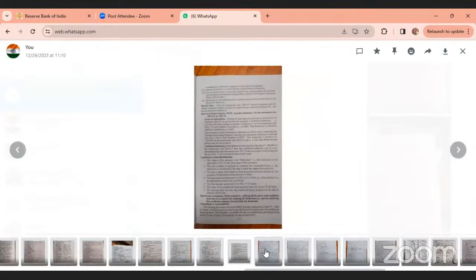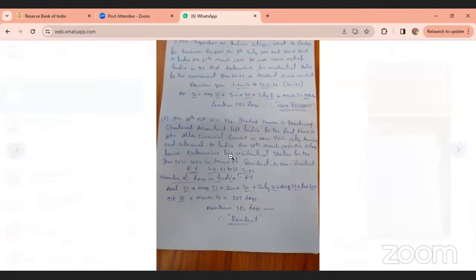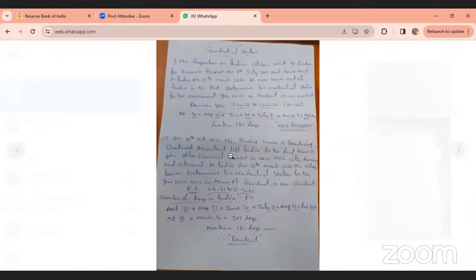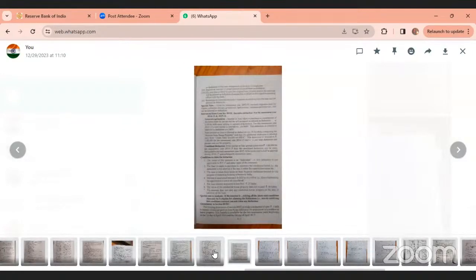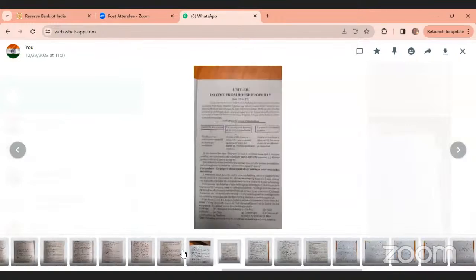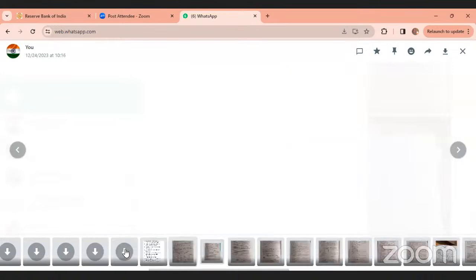Okay. So in today's class, residential status: how to find out the residential status of an individual, calculation of residential status. First you have to find out the basic conditions and additional conditions. Basic conditions are 2 and additional conditions are 2. And this table is very, very important for basic and additional conditions. I repeat once again.